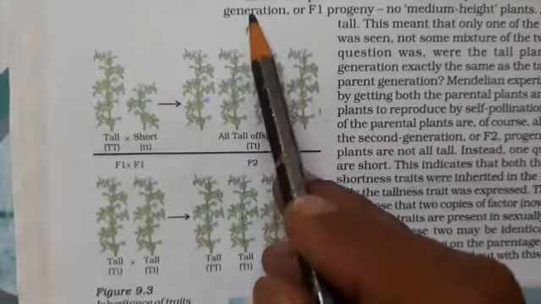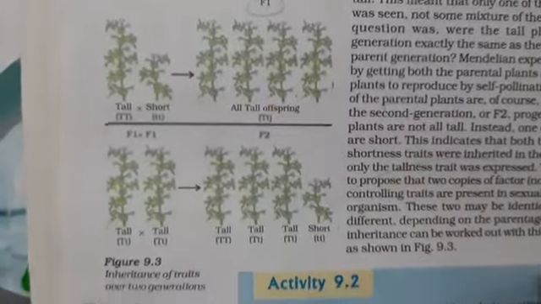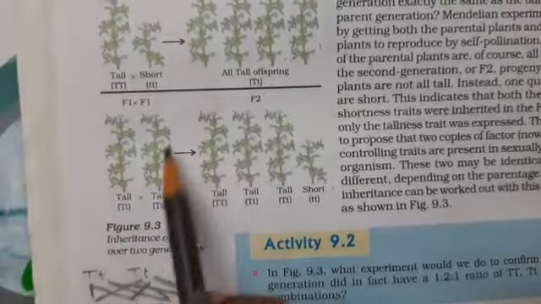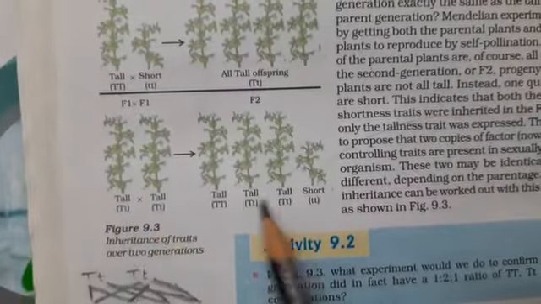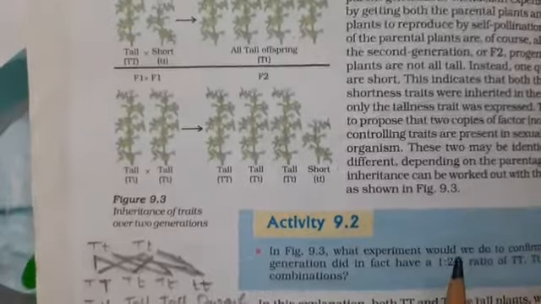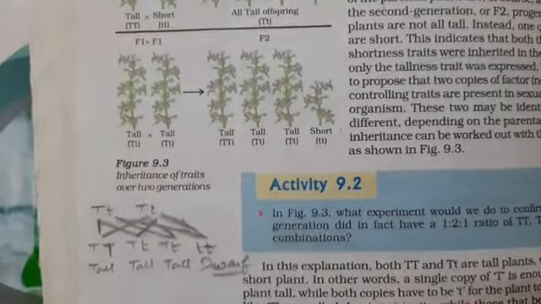This generation is called the F1 generation, that is the first generation. From the first generation, they took one plant which has the characteristics of both tall and short, and crossbred it to find out how these different characteristics come out in the second generation, which is called the F2 generation.